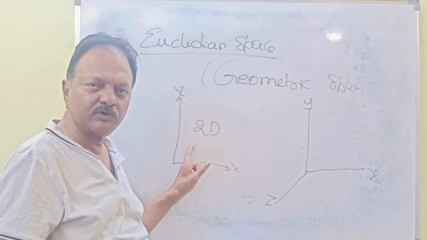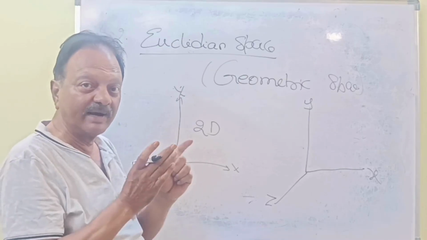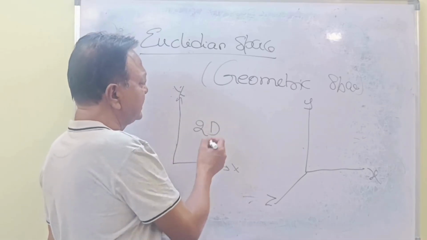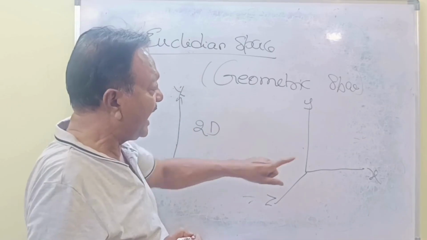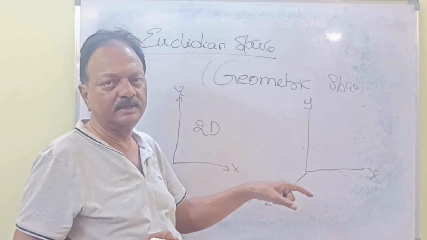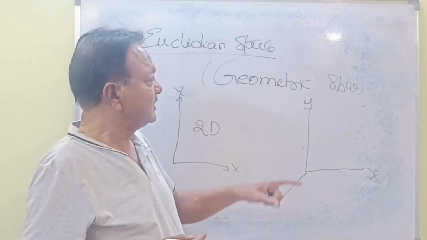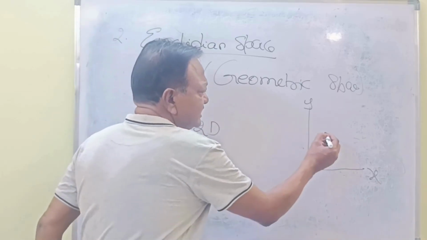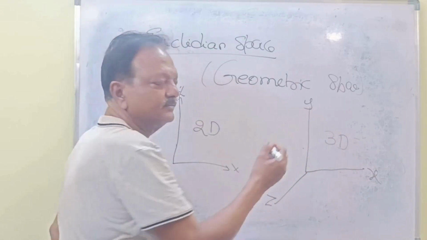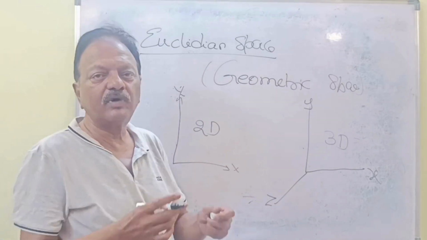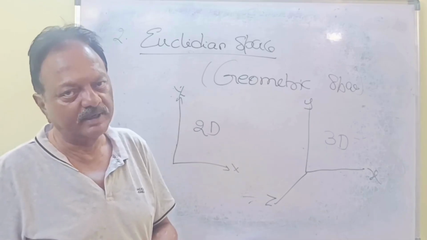Normally this two-dimensional space we are going to use for qubits, how the vectors can be, taking any point with x-axis and y-axis. And the three-dimensional one we mostly apply for images normally. So in geometry, it is either two-dimensional or three-dimensional. Based on that, we are going to find the length of the vectors.